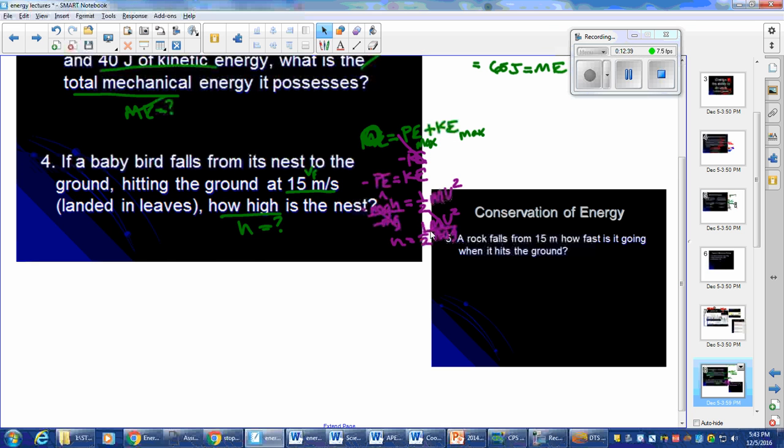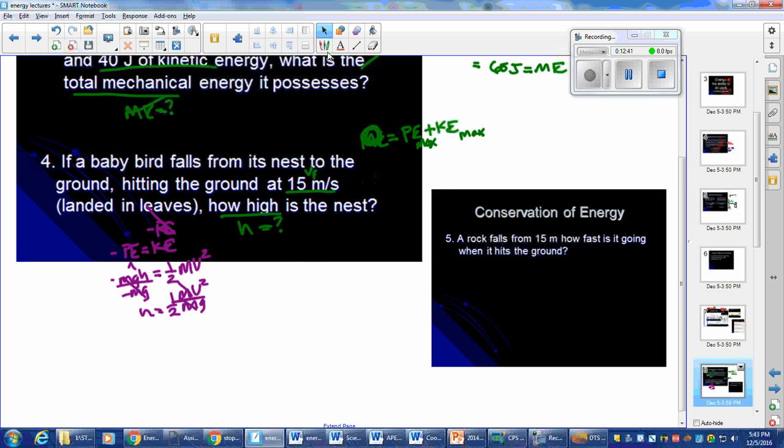Just move this over so we can see a little bit better. Okay, what am I plugging into v squared? I'm going to rewrite this so it's nice and neat. What am I plugging into v squared? That's 15. Should square that.